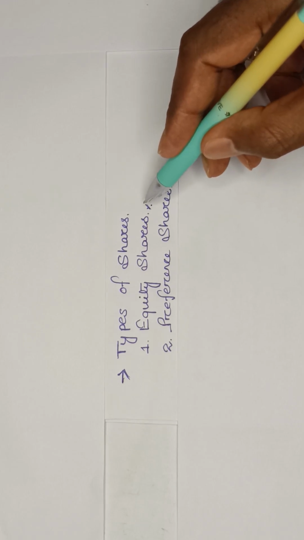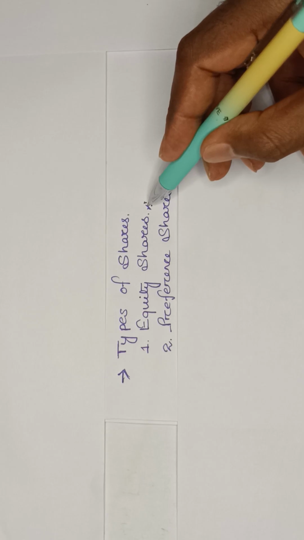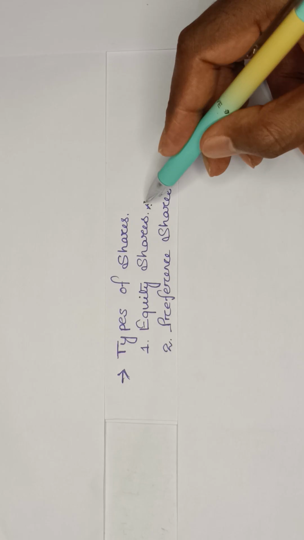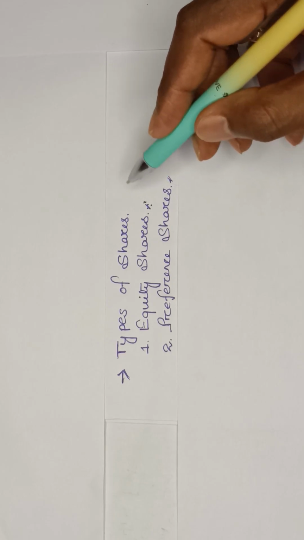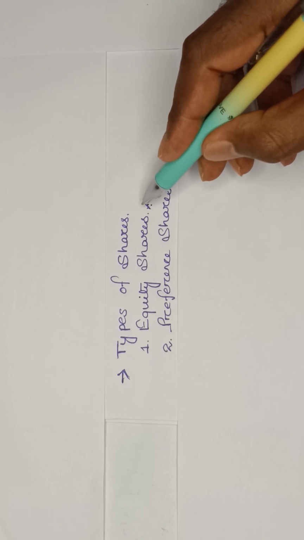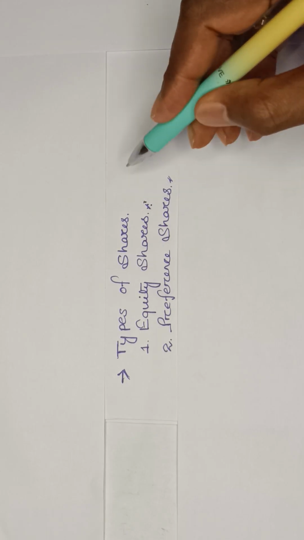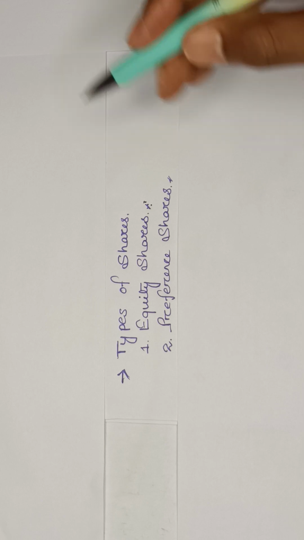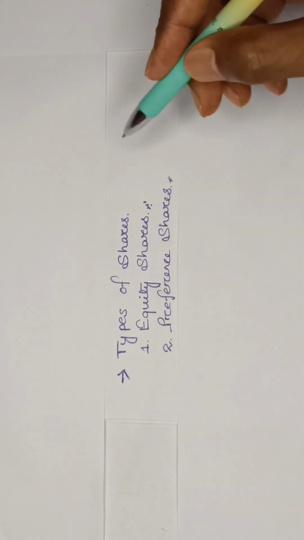So they will actively participate in deciding who is to be elected to sit on the board of directors. That is why they get the voting rights to elect the persons who will manage the company.